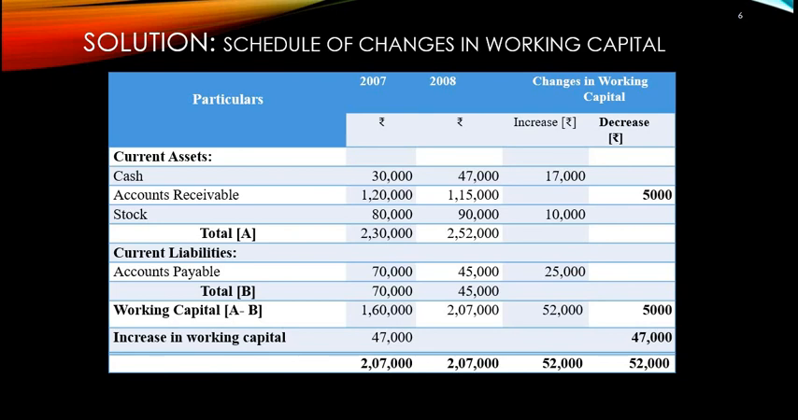Then we need to check the increase in working capital. We have a total increase of 52,000, but also we have a decrease of 5,000. So 52,000 minus 5,000 is 47,000. So in the last total amount column, 1,60,000 plus 47,000 will be 2,07,000, and in the year 2008 also 2,07,000. The total increased value is 52,000 and decreased is 5,000. The remaining increased value of assets and liabilities is 47,000. So 47,000 plus 5,000 is 52,000.